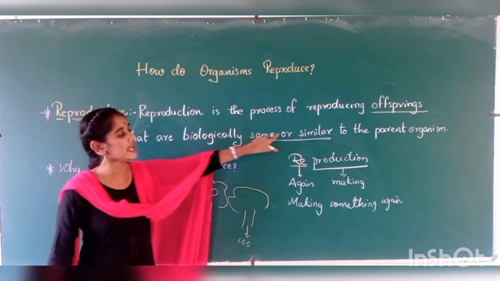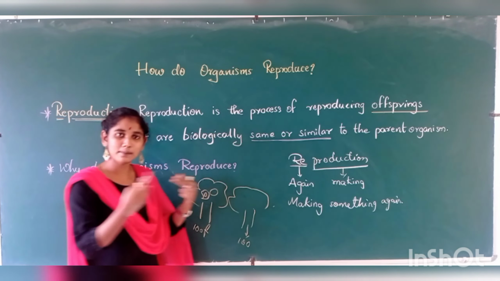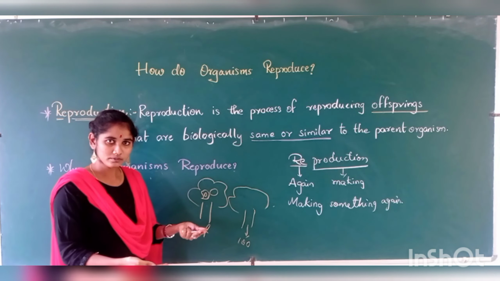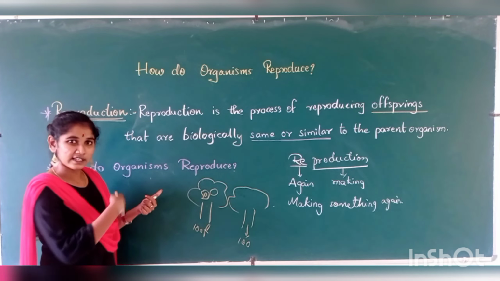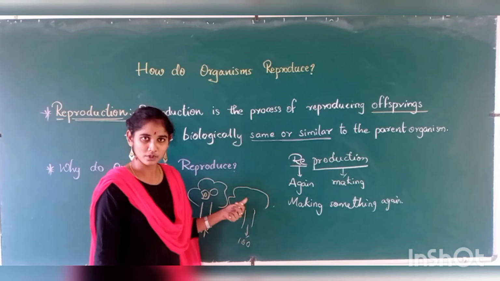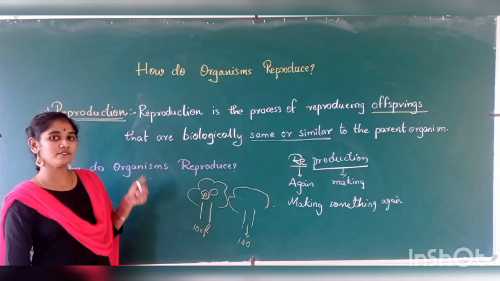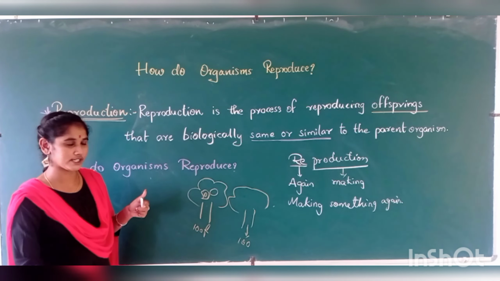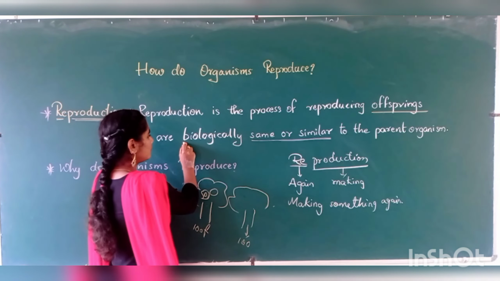Similar means human will give birth to human. Animal will give birth to animal. Mango tree can reproduce a mango tree. Right. So how do they reproduce? That is our next concept. See here the term biological.